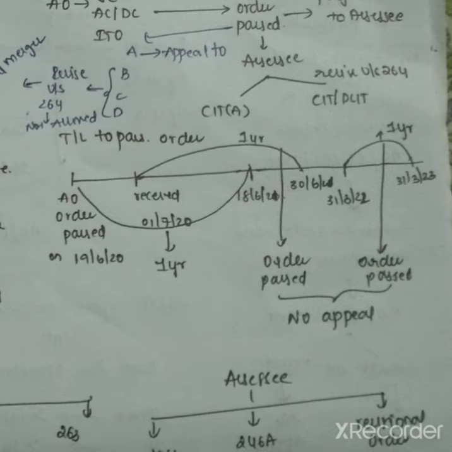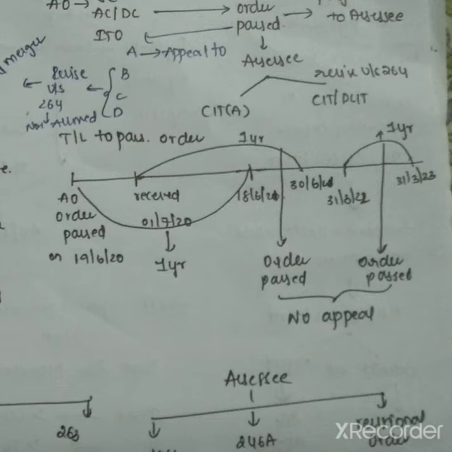Okay, beyond 30 days can also be allowed, maybe a maximum of another 30 days they may allow. But SSC got realized after 6 months. After 6 months he got realized. So the time limit to file an appeal has expired. So the only option left for him is to revise. So he'll choose that option to revise under section 264, and this order is not harmful to SSC.